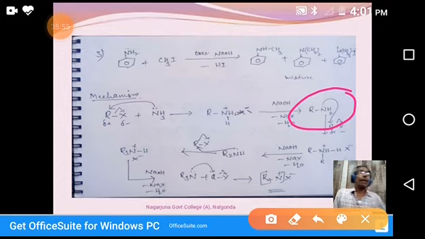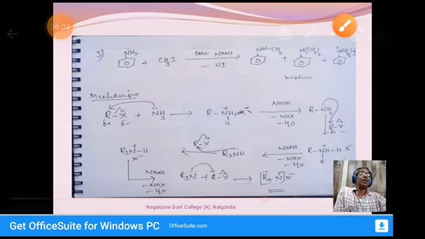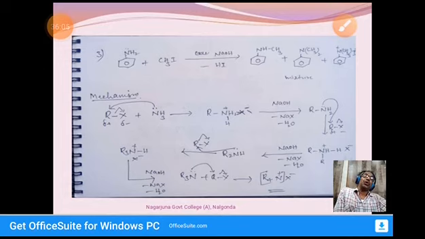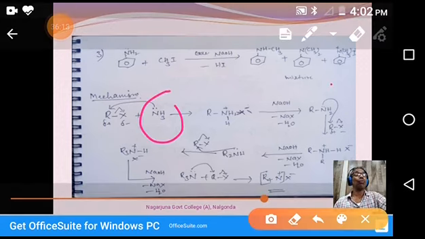This primary amine once again reacts with alkyl halide. Why? Because N has an electron pair. It also acts as a nucleophile, and a stronger one. Why? Because compared to ammonia, it has one more alkyl group.